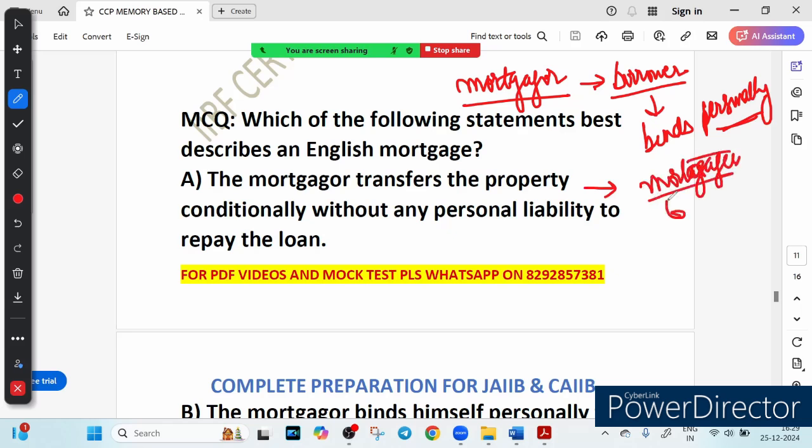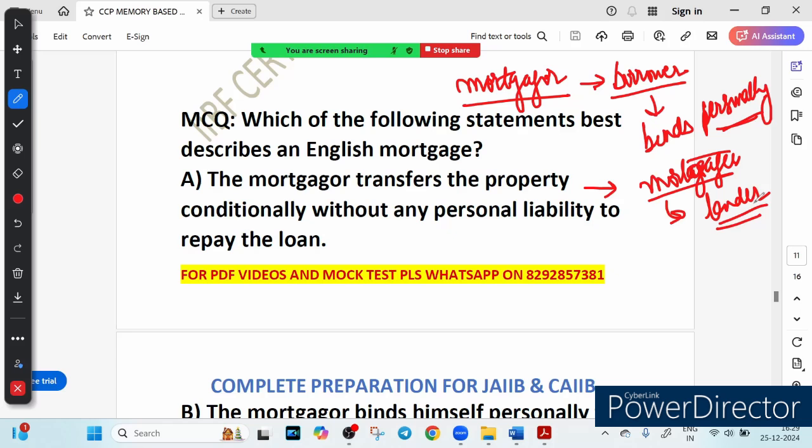Who is the mortgagee? Mortgagee is the lender. Property is transferred to the lender with a condition that the property will be reconveyed to the mortgagor once the loan is repaid. It involves full ownership transfer to the lender, but upon repayment the mortgagor gets the property back, right? Now why are the other options incorrect?